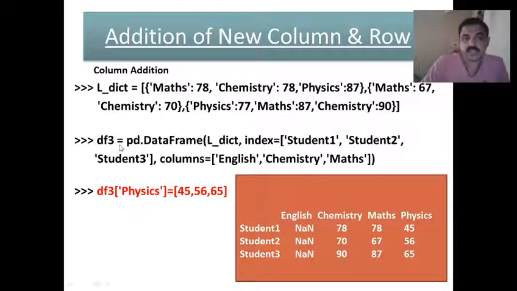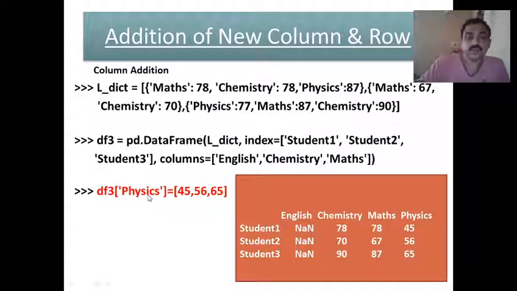So the data frame is created by passing the list of dictionaries, and you are also passing the index and columns. You can see the output here. Okay, we are not displaying it, we are just adding one more column. So how to add one more column? df3 of physics.